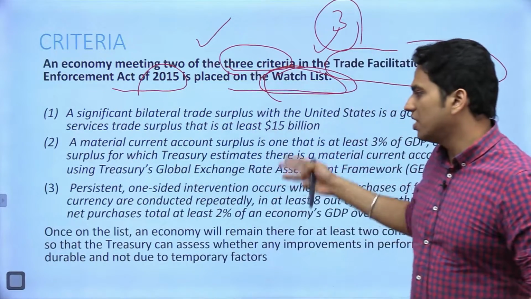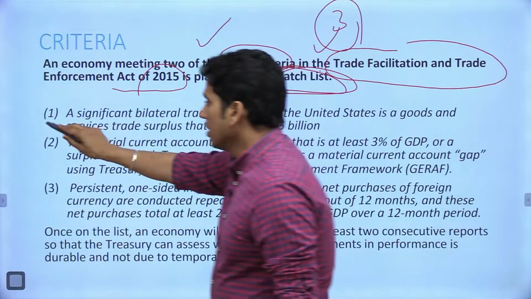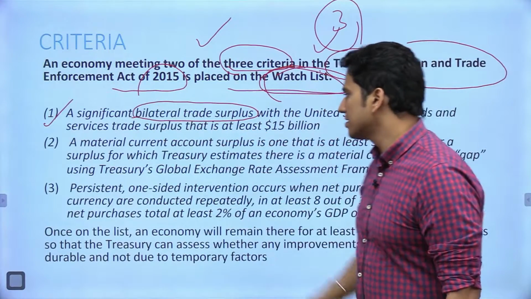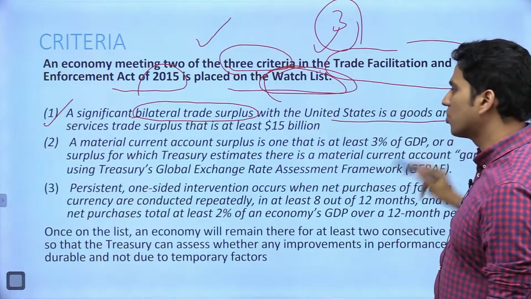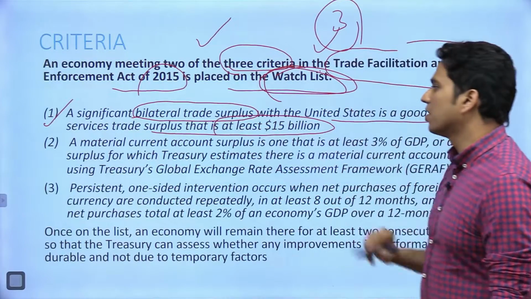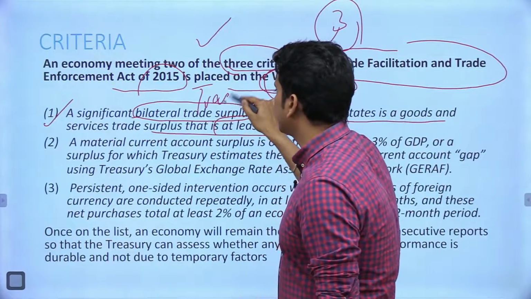Now let's try to see what are these 3 basic criteria. First one is a significant bilateral trade surplus with the United States, a goods and services trade surplus that is at least $15 billion. तो सबसे पहला जो इंडिकेटर है, that is on the basis of trade surplus.